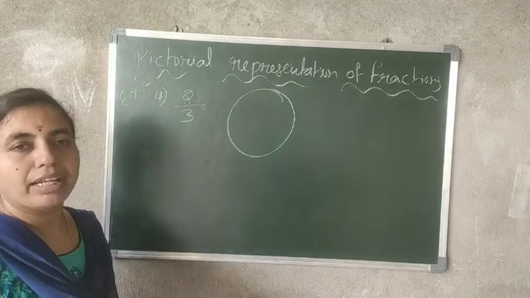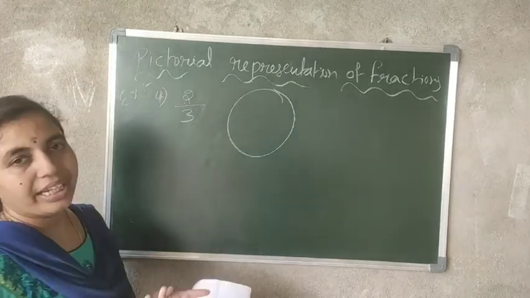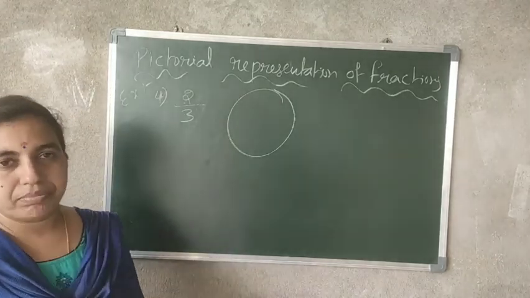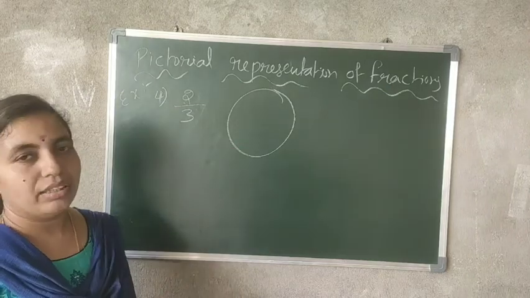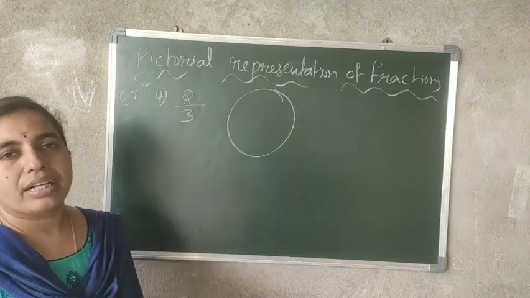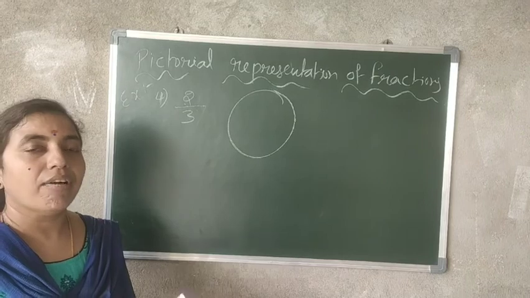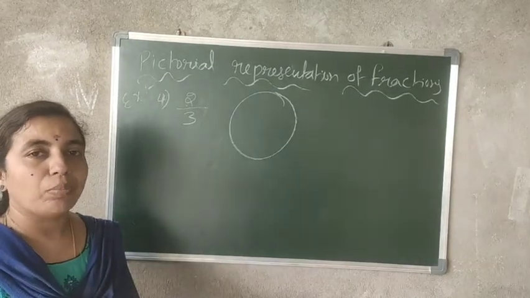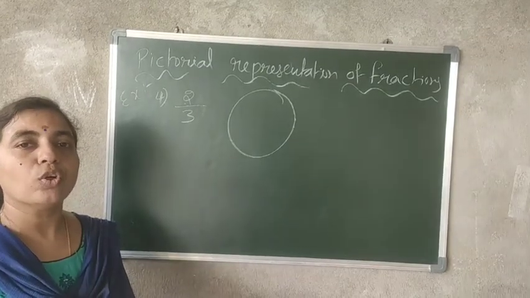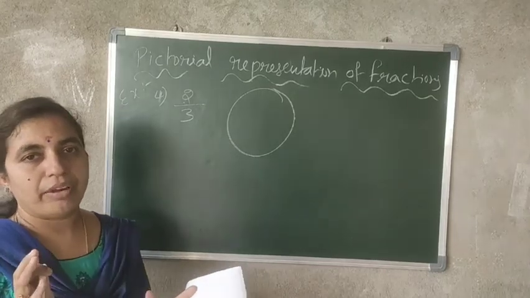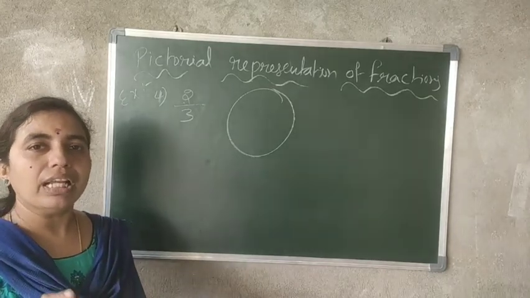While representing a fraction, you can consider any symbol, not only this circle, but any square, rectangle, triangle, whatever it is. But while dividing it into parts, you have to divide it into equal parts.